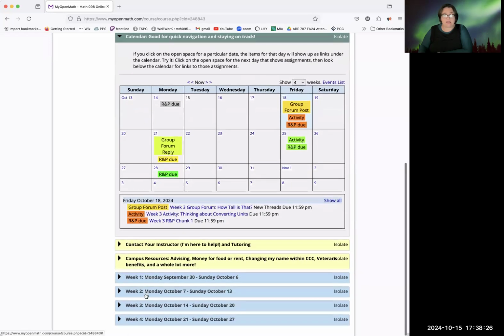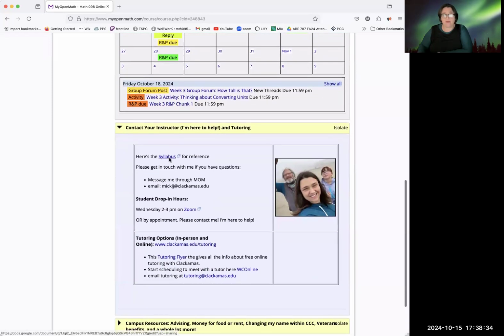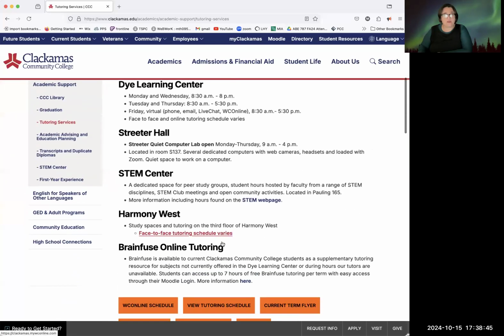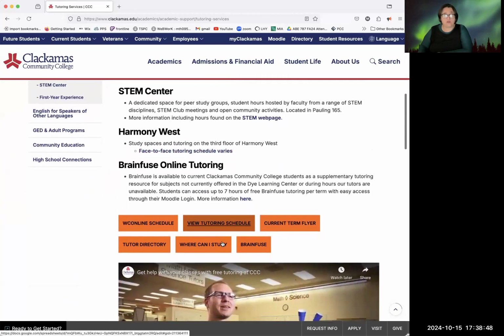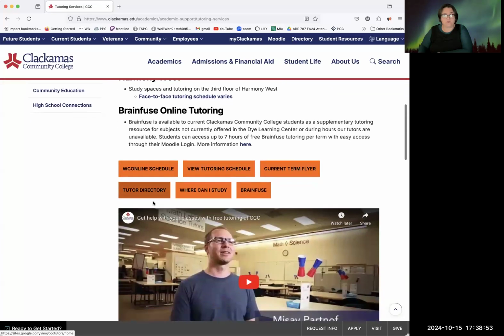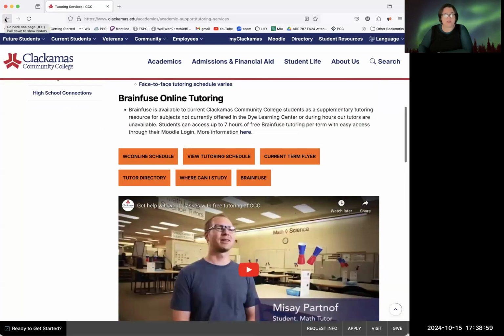The other way you can see what is coming and what is due is by scrolling down. There's my instructor information there that has our syllabus, has the drop-in office hours, also has a link to tutoring. And if you go to this tutoring link, let's just see what happens. Okay, you should also be able to go to virtual tutoring. So there should be online tutoring. There's the WC online schedule. But feel free to pop around in there, and there's some video links as well to show you how the tutoring works. And you can get tutoring in person or on Zoom, as I mentioned.